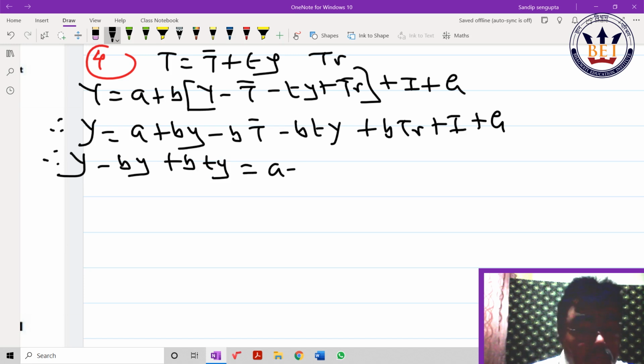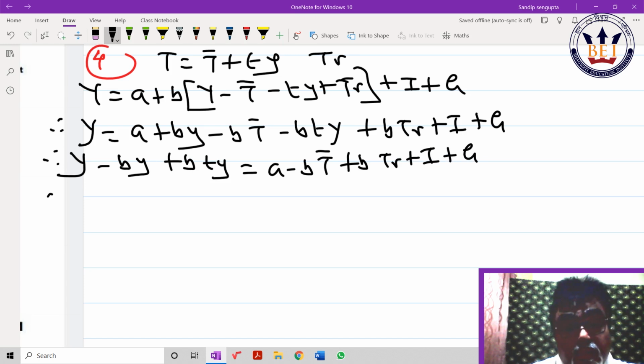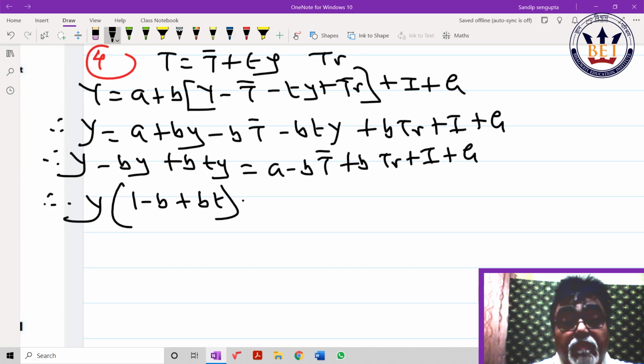Can I write Y common (1 minus B plus BT) equals A minus BT bar plus BTR plus I plus G.